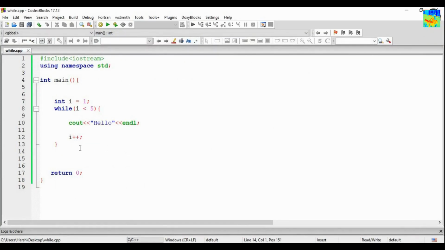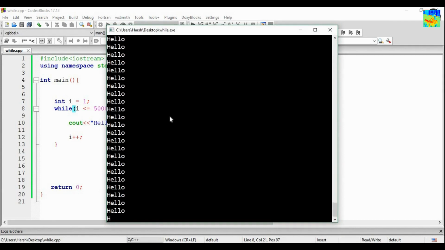Now let's take one more example. Suppose now I want to print hello 500 times. The only change that I have to do is write here 500, or let's say 5,000, 50,000. Okay, so this is the benefit of the loop. This is the advantage of a loop. So let's run. So as you can see, our program is running 5,000 times.